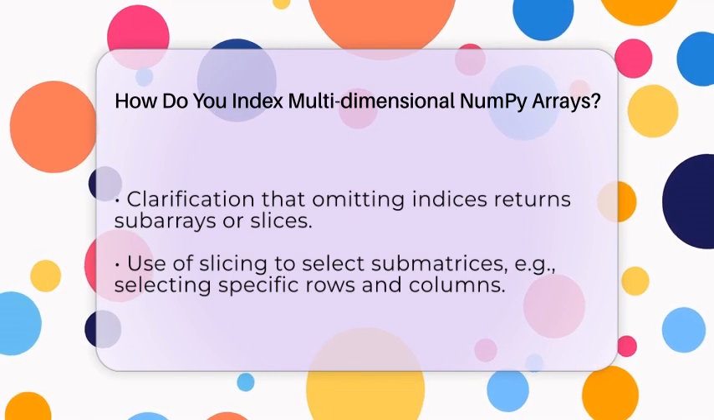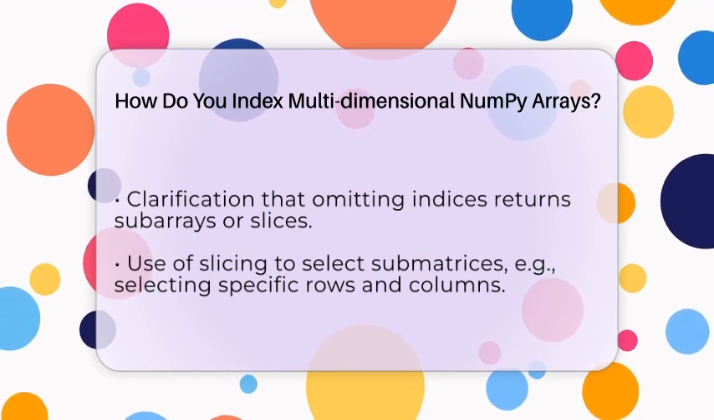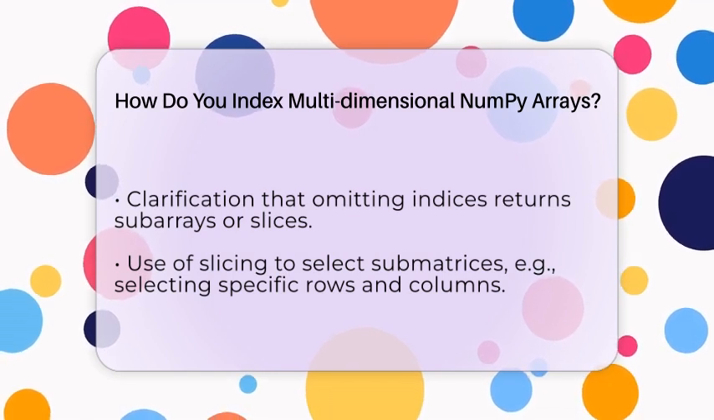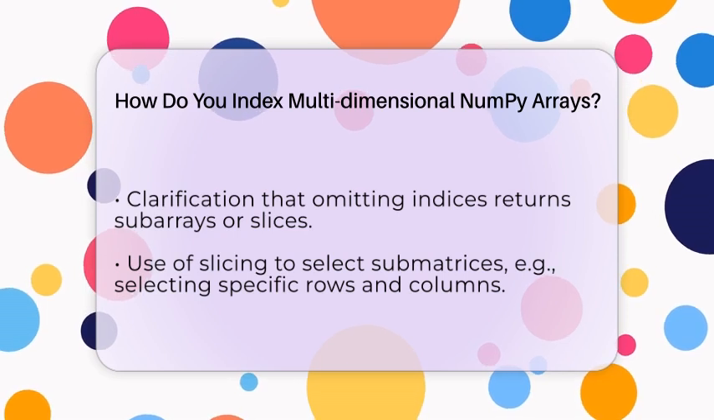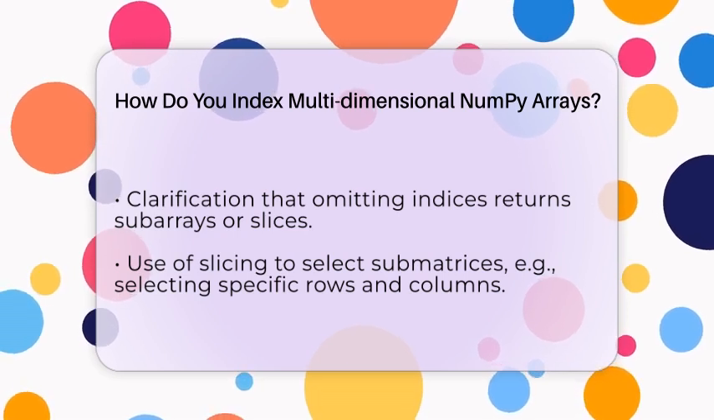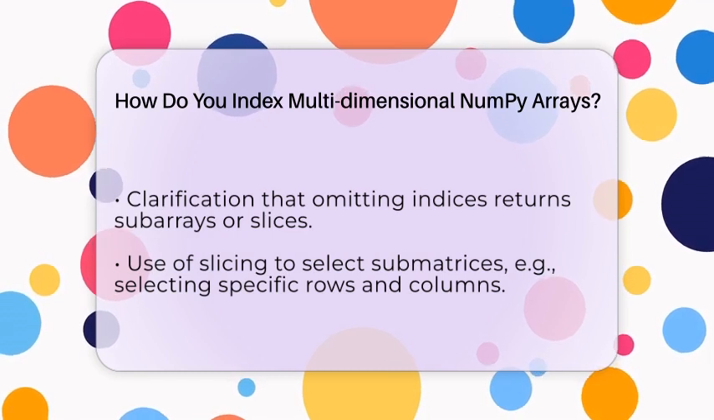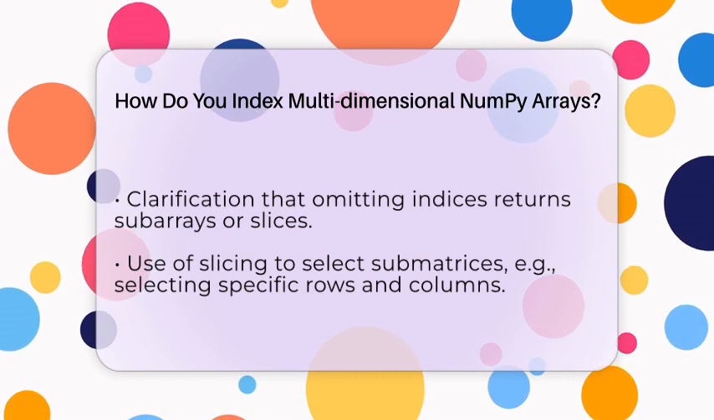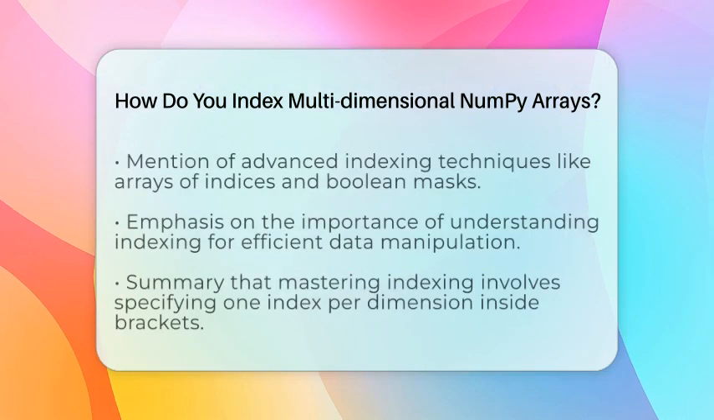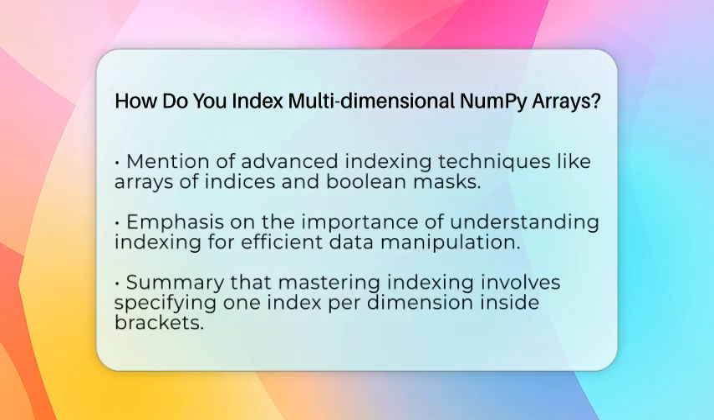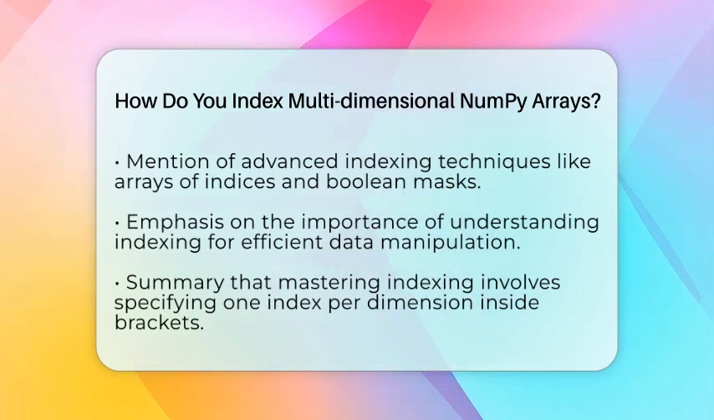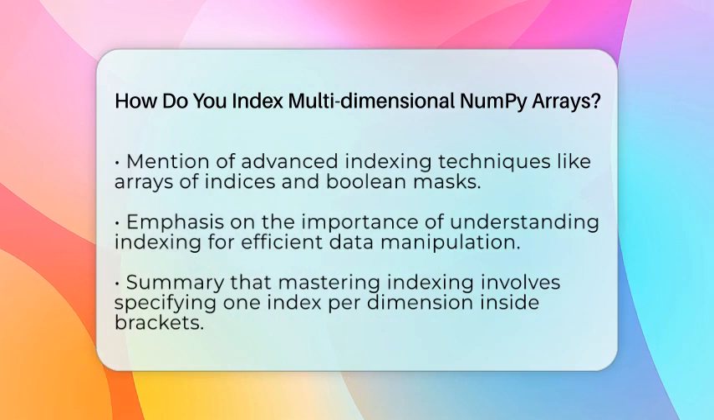If you do not specify all the indices, NumPy returns a smaller array. For example, if you only write a[1], it gives you the entire second row if it's a 2-dimensional array. You can also use slices to select parts of the array. For example, a[1:3, 2:4] will give you a submatrix from rows 1 to 2 and columns 2 to 3. Advanced indexing methods include using arrays of indices or boolean masks. These are useful when you want to select multiple specific elements based on certain conditions.